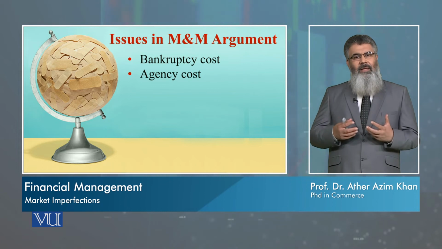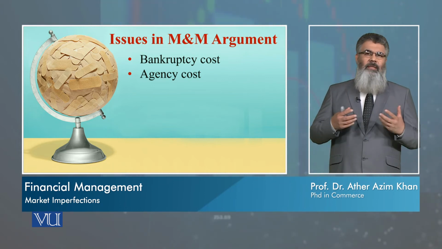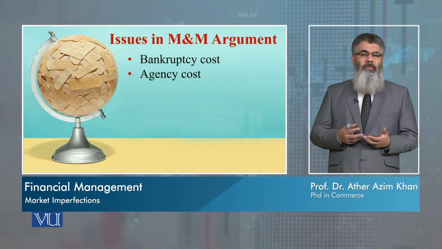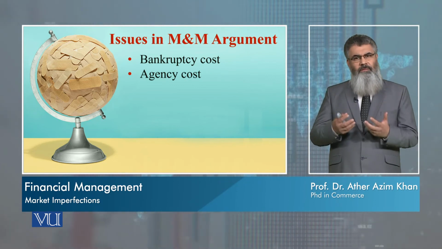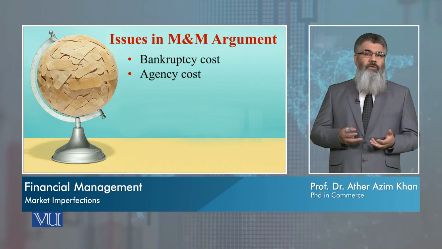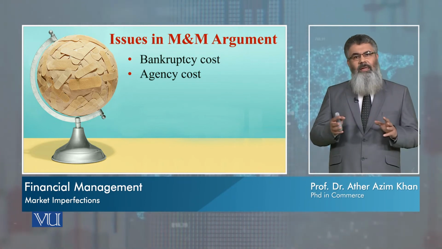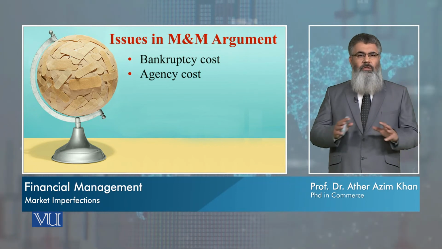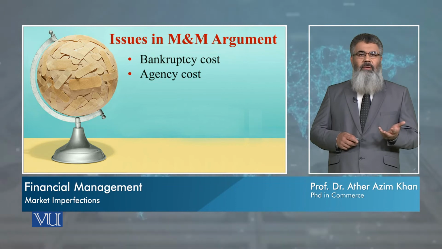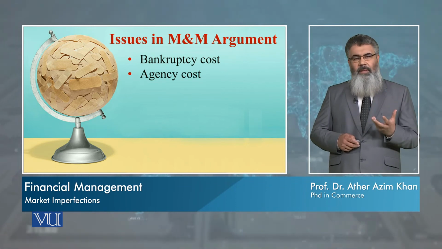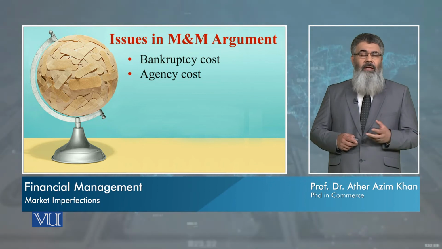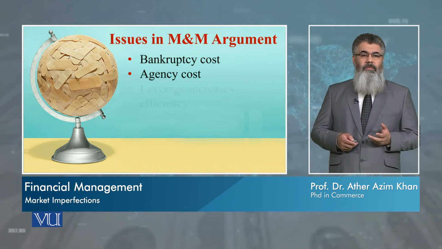Investors indirectly, through the managers and the directors of the company, have an influence on the company and its decision making. Because of this agency issue, there is an associated cost. This theory also does not consider the cost of agency, which again creates a possibility that the M&M argument will not be valid if there is agency cost.